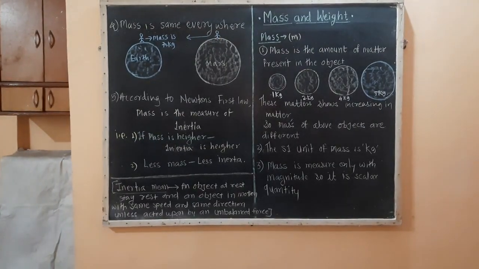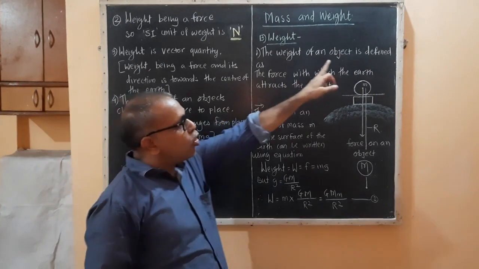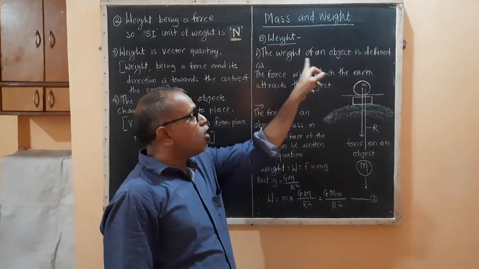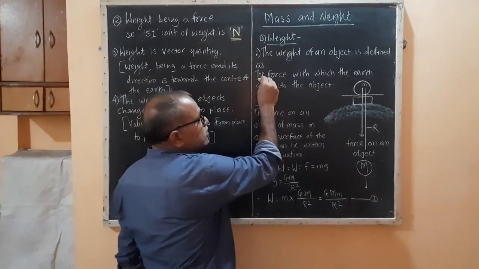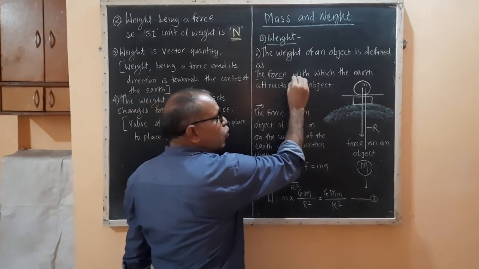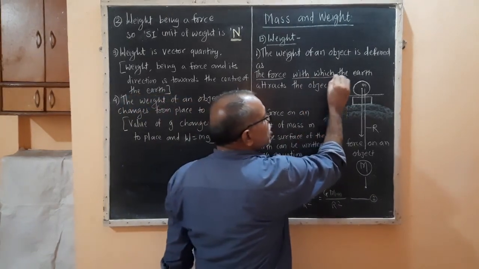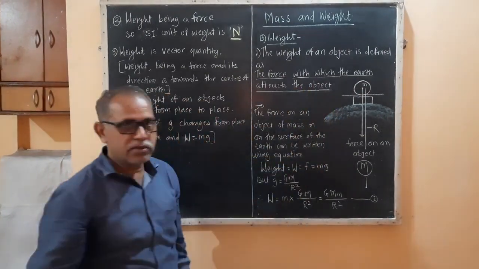So this is about mass and we are coming to the next point, that is the weight. Now what is weight? The weight of an object is defined as the force with which the earth attracts the object.